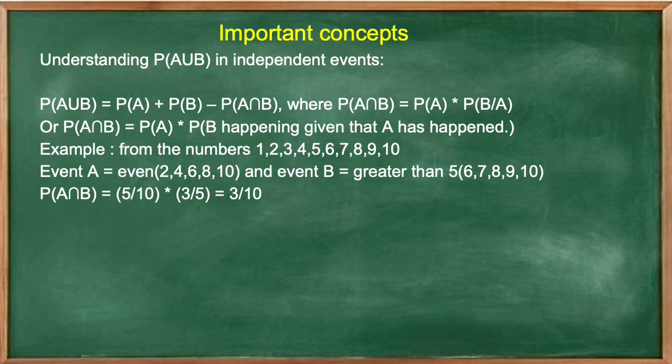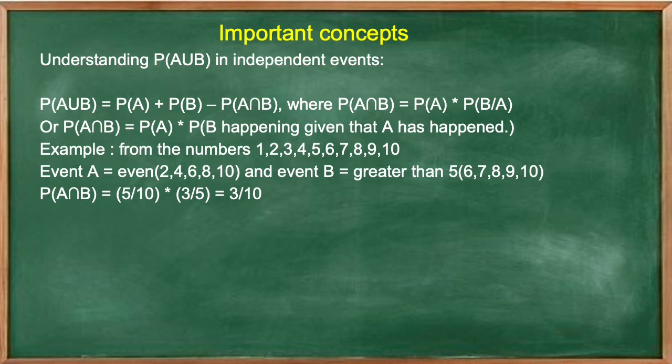P of A intersection B is equal to 5 divided by 10 into 3 divided by 5 is equal to 3 divided by 10. Here P of A means probability of even numbers and we have 5 even numbers and total 10 numbers in the sample space. So probability will be 5 by 10.